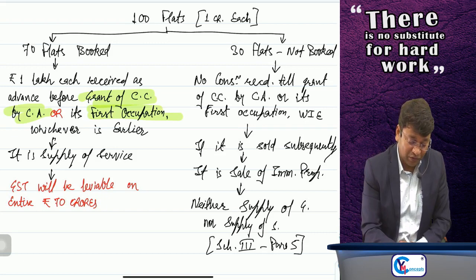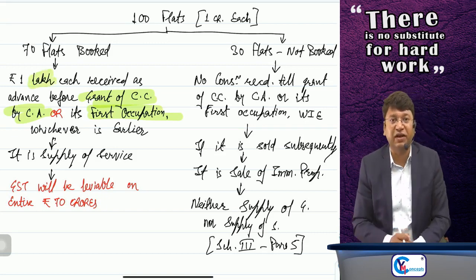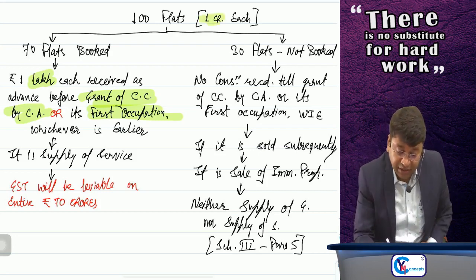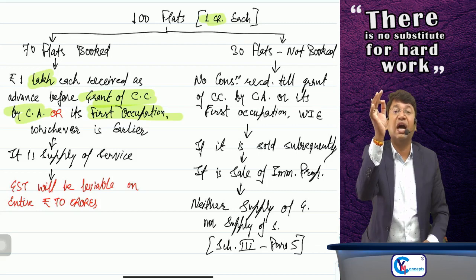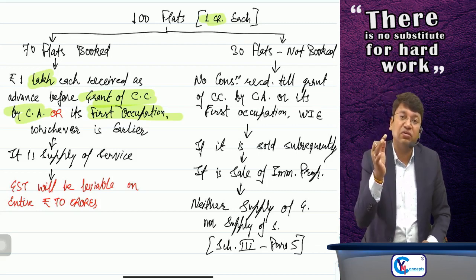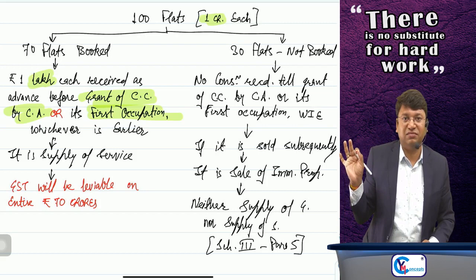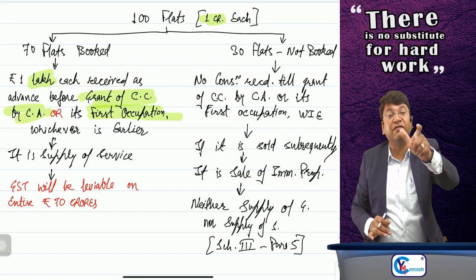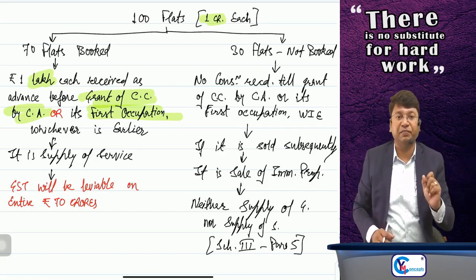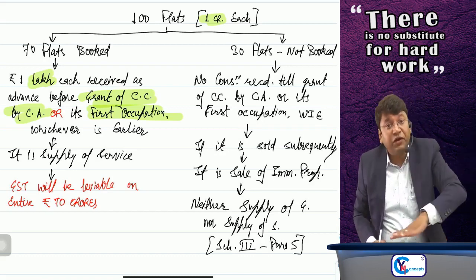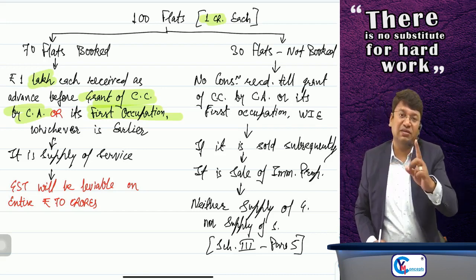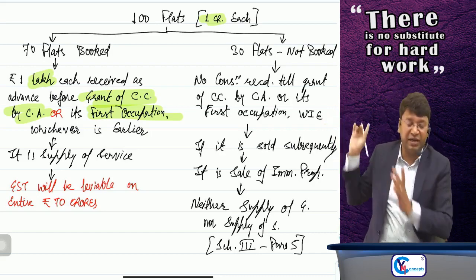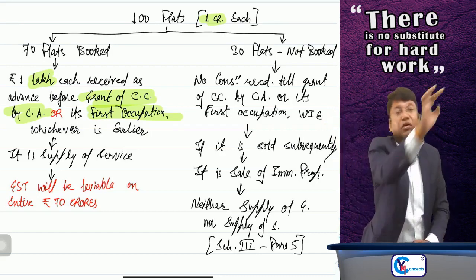Although you have paid only rupees 1 lakh as consideration for each flat, 70 lakh only I have received as advance. But yeah, GST will be levied on entire rupees 1 crore, because I have booked the flat, not only the balcony for Alia Bhatt, and the value of the flat is rupees 1 crore. If GST is payable, GST will be leviable on entire rupees 1 crore, not only rupees 1 lakh. As of now, I'll have to pay tax only on the amount which I have received now, as per time of supply, we will read it. But GST will be levied on entire rupees 1 crore.